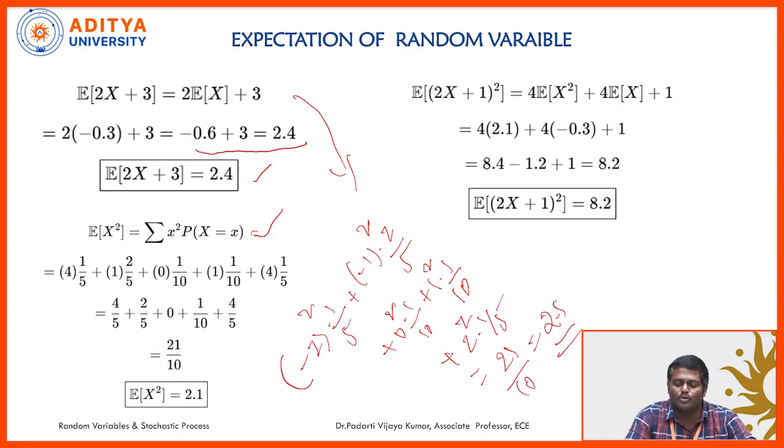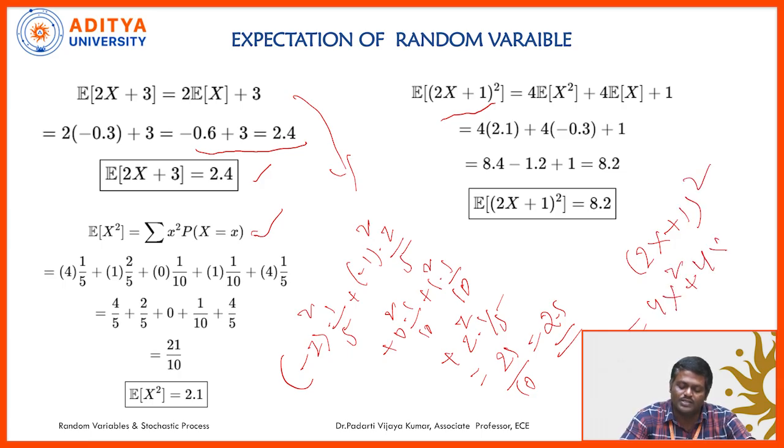Now we will apply the properties of expectation. First, we need to expand this expression. 2x plus 1 whole square can be written as 4x square plus 4x plus 1. Now we will apply expectation.